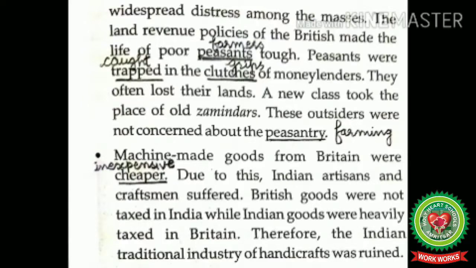Not even a part of this revenue was spent on the development of agriculture or on the welfare of the cultivator. Increase in the land revenue forced many peasants into selling their lands. The traditional zamindars were replaced by the merchants and moneylenders. These new landowners had no concern for the farmers and farming. The economic decline of the farmers affected the cultivation and led to many famines.